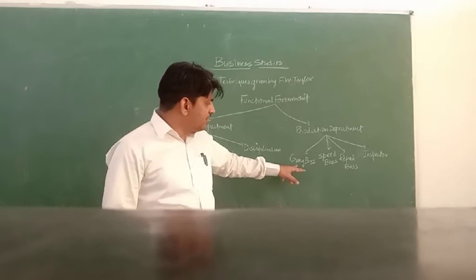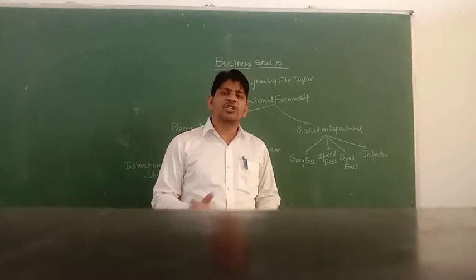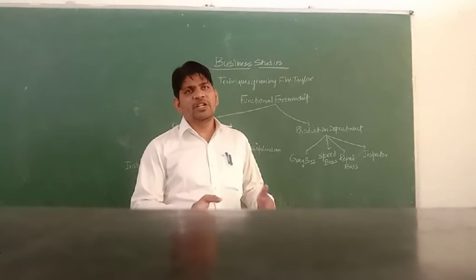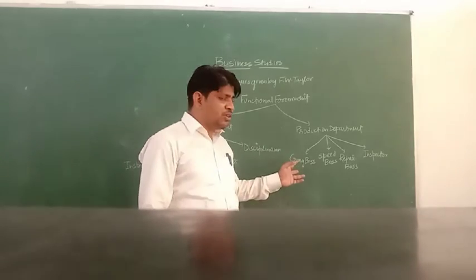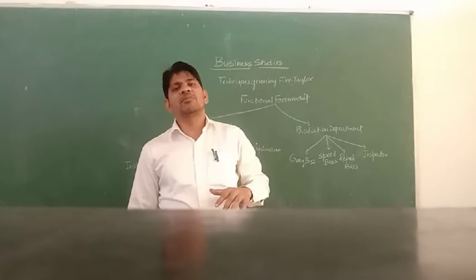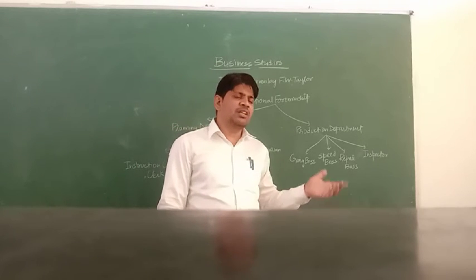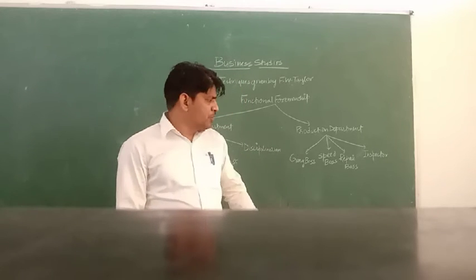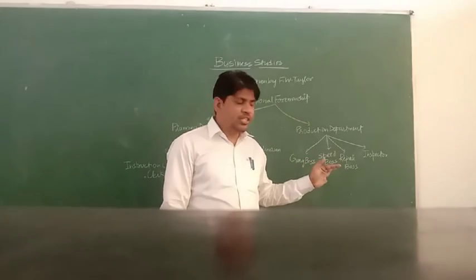In which the first one is the gang boss. The gang boss has the responsibility to arrange the machinery as per the target decided by the management. Whatever target is decided, if they decide to produce 100 products, then they have to create the availability of machinery accordingly. If they decide to produce 50 products, then also they have to arrange machinery accordingly. So the gang boss is responsible to arrange the machinery as per the target of the company.